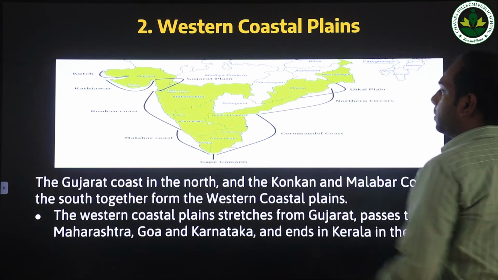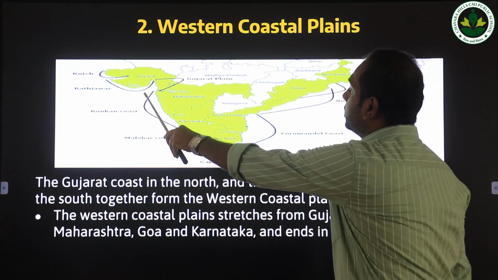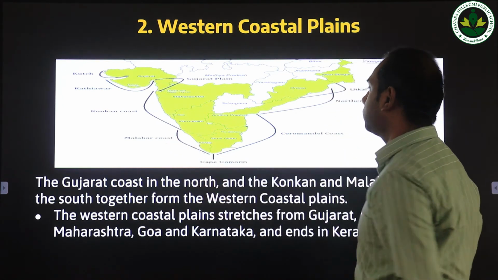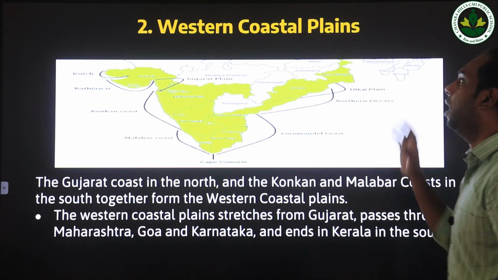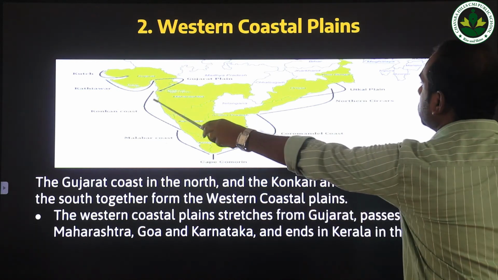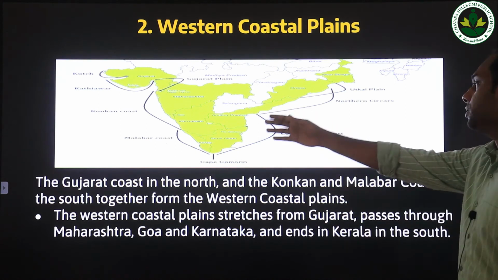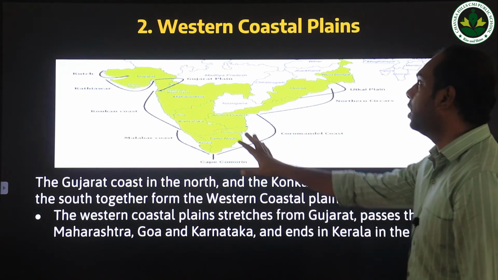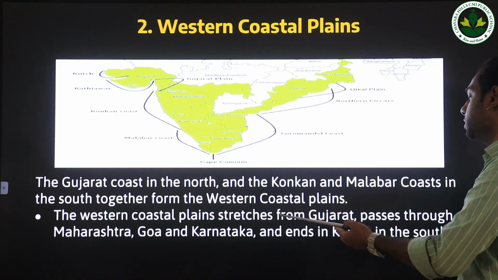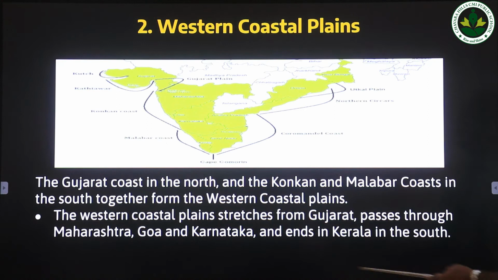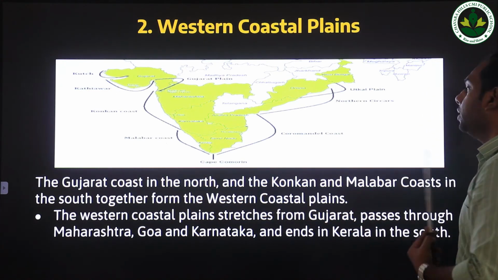What is the Malabar Coast? It is a broader coastal area which starts from Maharashtra and ends in Kerala. This portion is known as the Malabar Coast. So the western coast is made of the Gujarat Coast in the north and the Konkan Coast and the Malabar Coast in the south. So this is the outline of the western coastal region. The western coastal plain stretches from Gujarat, passes through Maharashtra, Goa, Karnataka and ends in Kerala in the south.